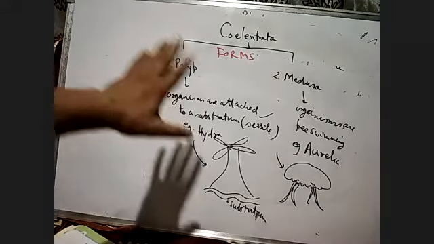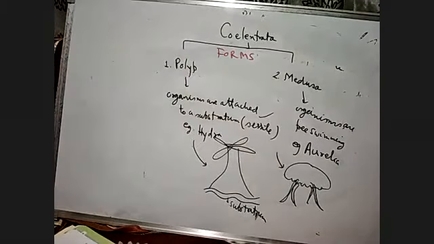So the Coelenterata exhibit two types of forms. One sessile form called the polyp, and the free swimming form called medusa. In the polyp form, organisms are attached to a substratum, for example the Hydra, also called the sessile form.